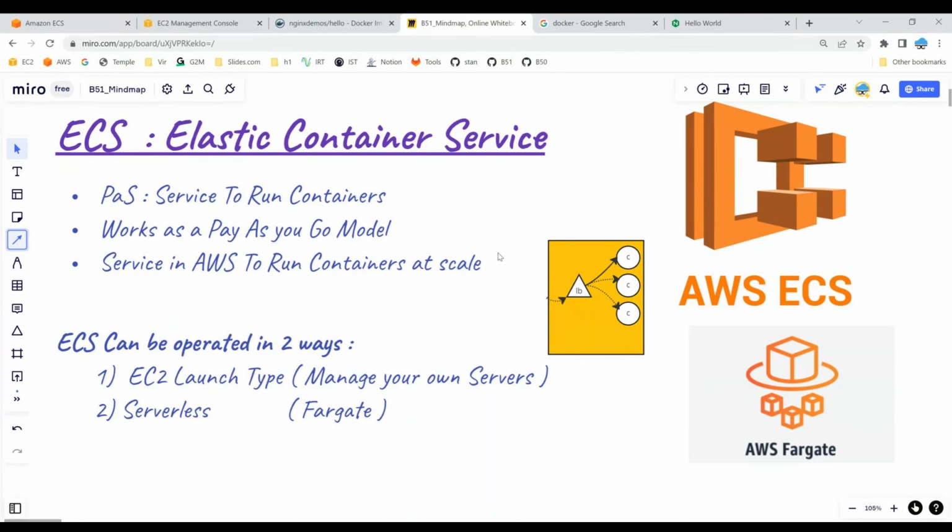So again, an ECS cluster can be provisioned in 2 modes. One is cluster based EC2 launch type. That means you are responsible for provisioning and maintaining your own EC2 instances. Here, again, the headache comes to your hand. And another approach is Fargate. Fargate is nothing but a serverless approach. A serverless approach is not really serverless. So servers are not managed by you. Amazon in the backend takes care of creating the servers and maintaining the servers and killing the servers when not in need. So in this demo, as a part of this ECS, we have created the infrastructure both in EC2 launch type mode and serverless.